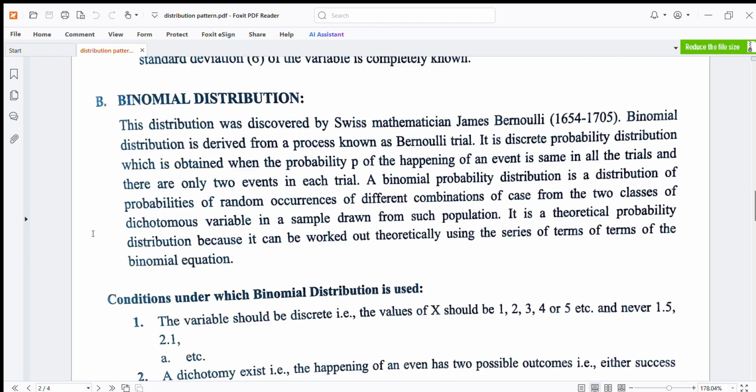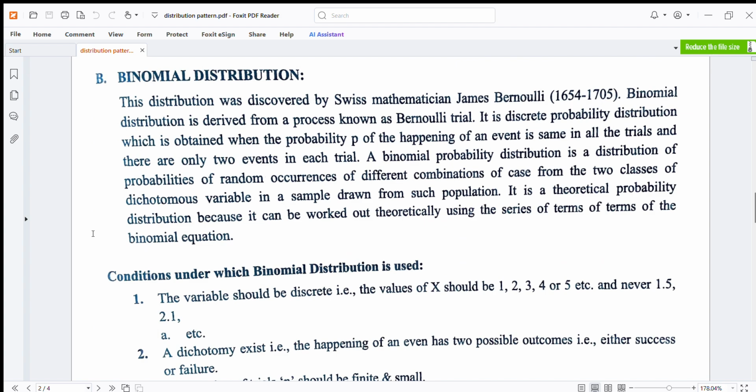Binomial distribution. This distribution was described by Swiss mathematician James Bernoulli, 1654 to 1705. Binomial distribution is derived from a process known as Bernoulli's trial. It is a discrete probability distribution which is obtained when the probability p of happening of an event is the same in all the trials and there are only two events in each trial.